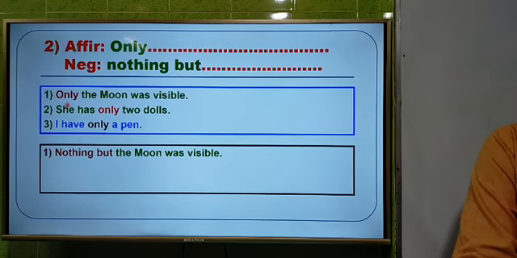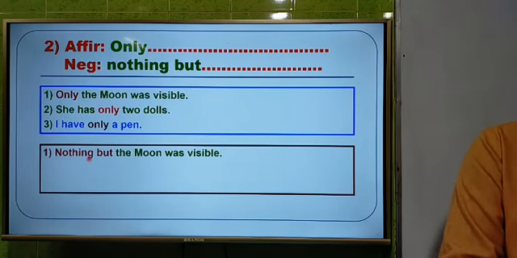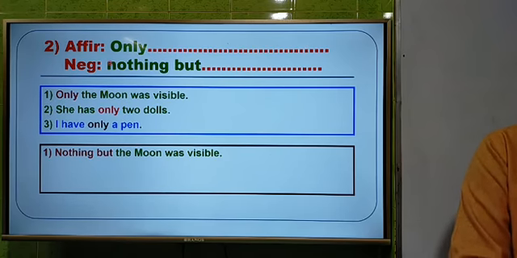Dear students, those who have joined just now, I would like to inform you that today we are discussing changing sentences, how to make an affirmative sentence into a negative. That's why we are discussing these things, and we are in rule number 2.